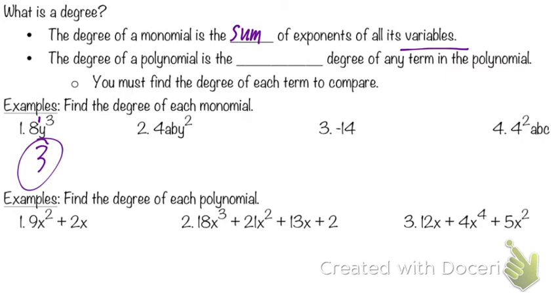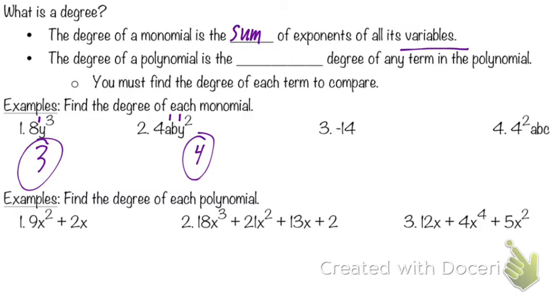What about on number 2? What would the sum of all the exponents on the variables be? 1 plus 1 plus 2, 4. There's secretly a 1 on the 4, but we don't care about that right now because we only want the sum of exponents of the variables. So the variables are a, b, and y. The exponents are 1, 1, and 2. We have to add all of them, even the invisible ones we don't see.